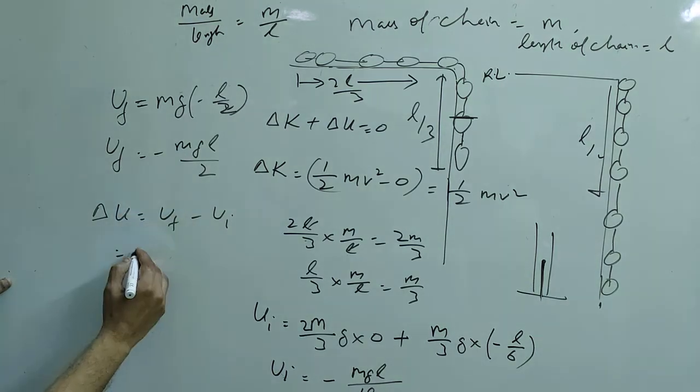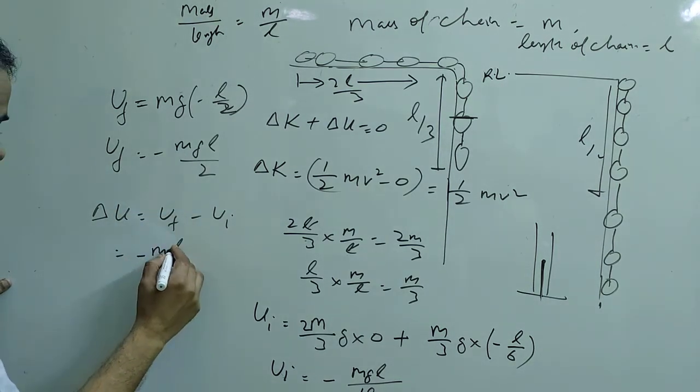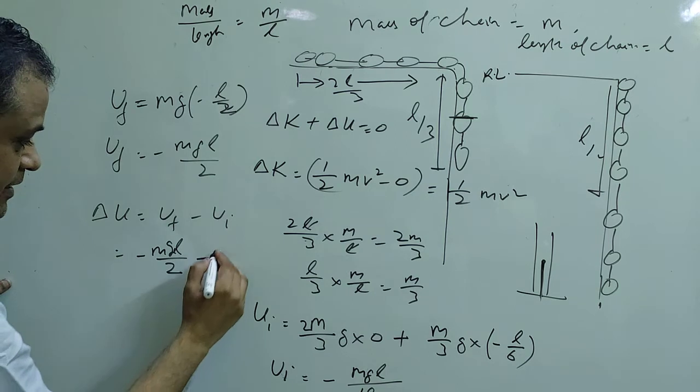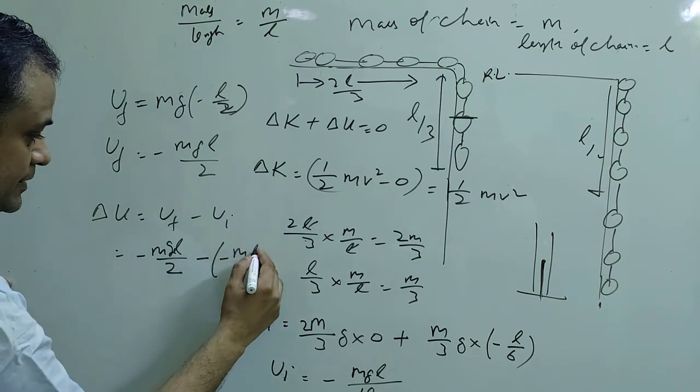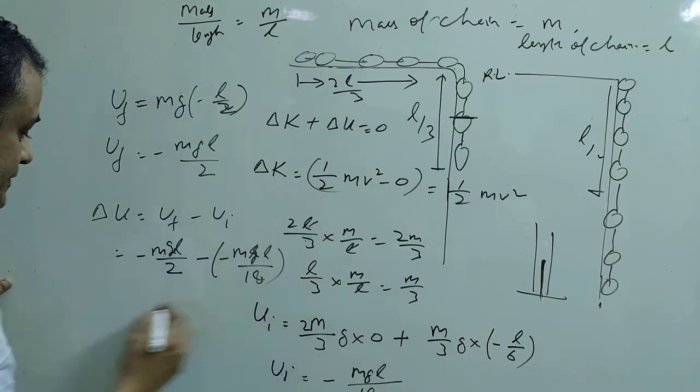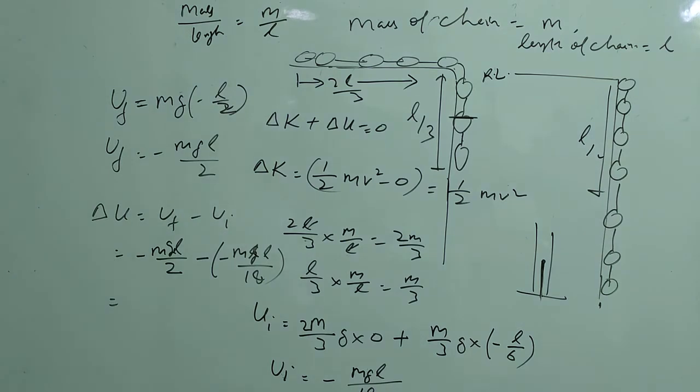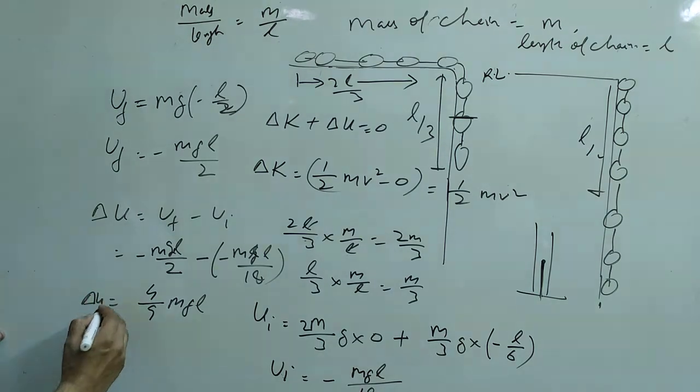Final is minus mgL by 2, initial is minus mgL by 18. Solve it. Pause the video and solve it. It will be 4 by 9 mgL. This is the delta U.